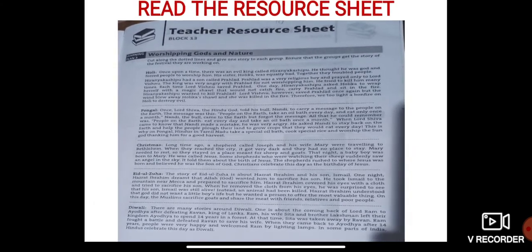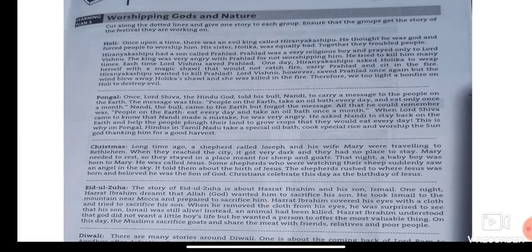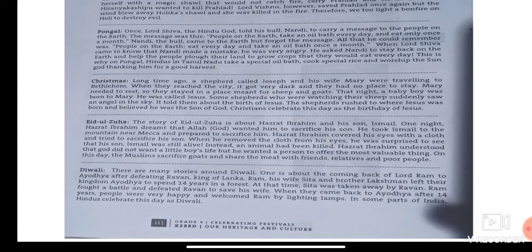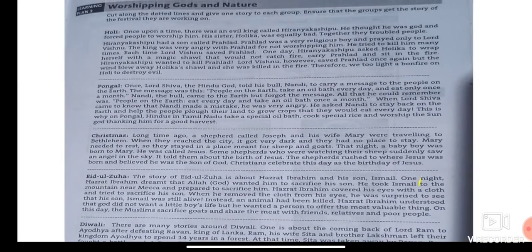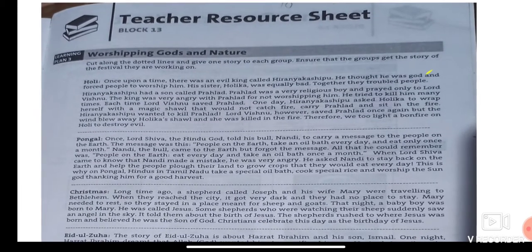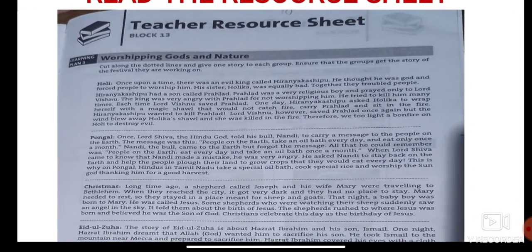Now I want all of you to pause the video and go through this resource sheet. Why do people celebrate Holi, Pongal, Christmas, Eid, Zul Zuha, Diwali? Why do people celebrate different festivals?